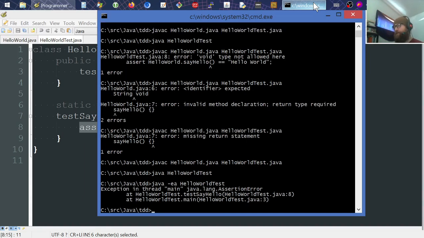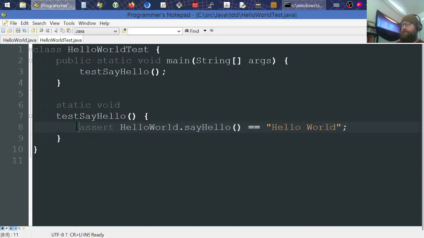And there you can see exception in thread main, java.lang.AssertionError, which is the right type of error. That means it is our assertion that failed, and it says HelloWorldTest.test, sayHelloWorldTest.java:8, at HelloWorldTest.main. So all we really care about is in the test, line 8 or 3 here. So 3 is calling into this method, and then obviously line 8 right here, we're not getting the expected result.